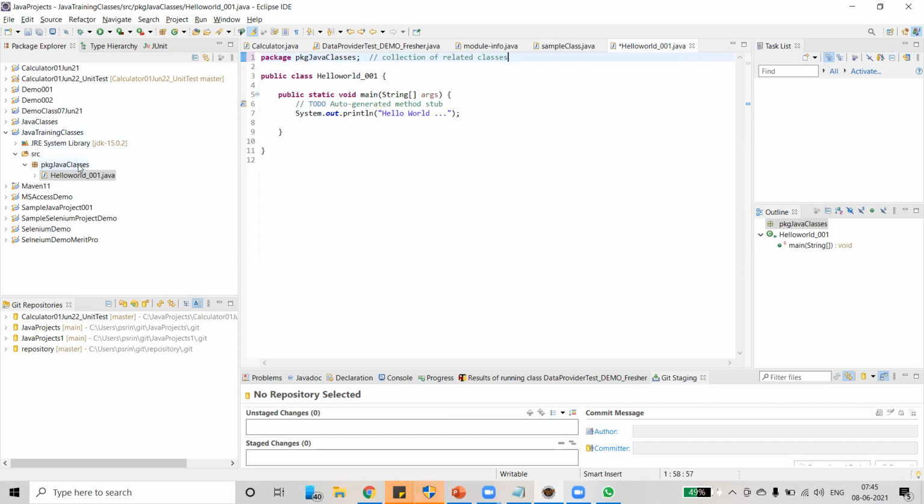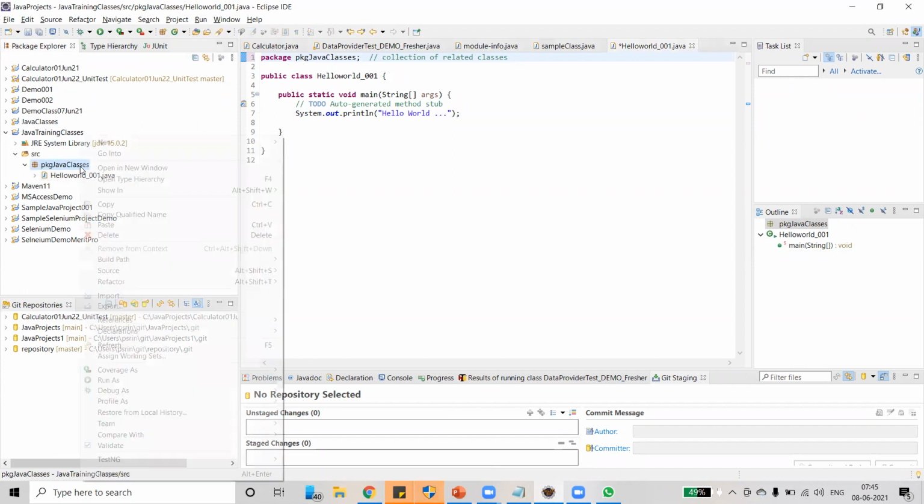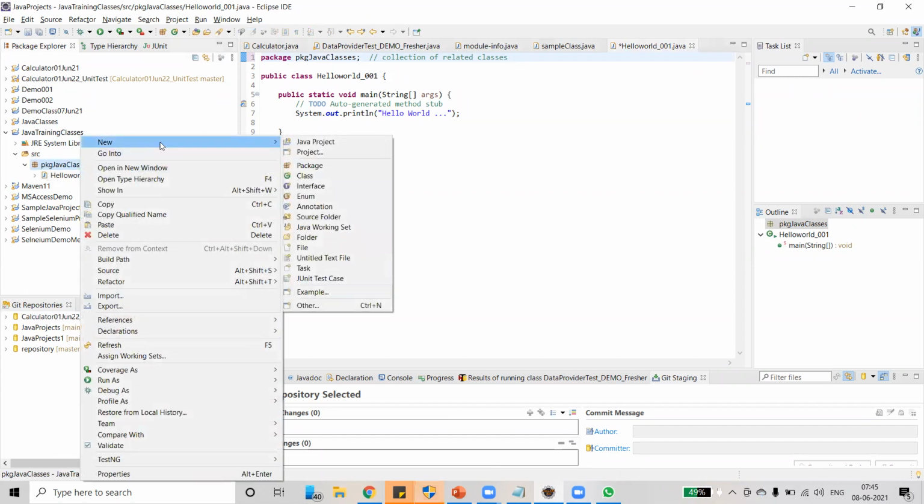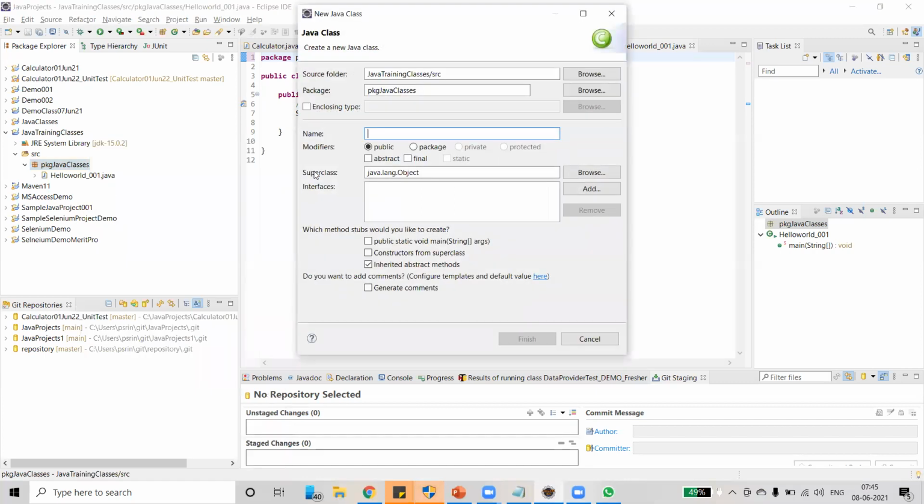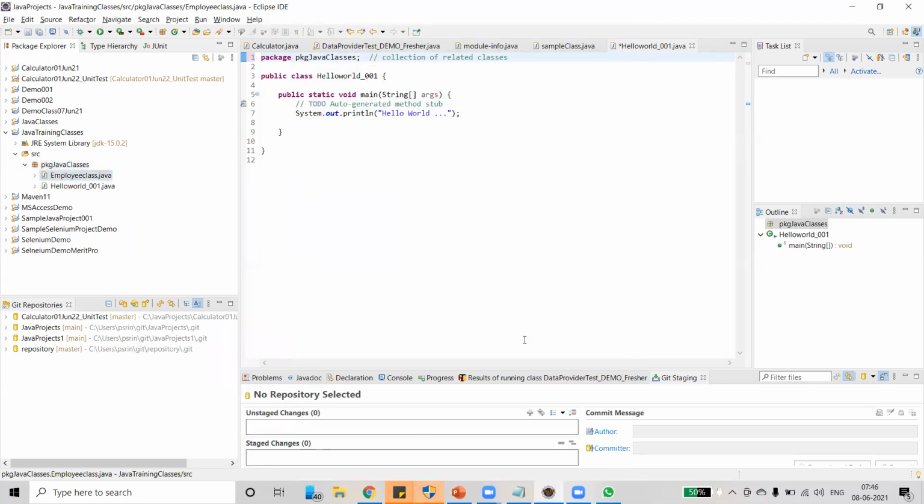That means under the same package, I can create one more class. Just right click, go to new, go to class and create one more class. Okay, this is another class. Just click finish.